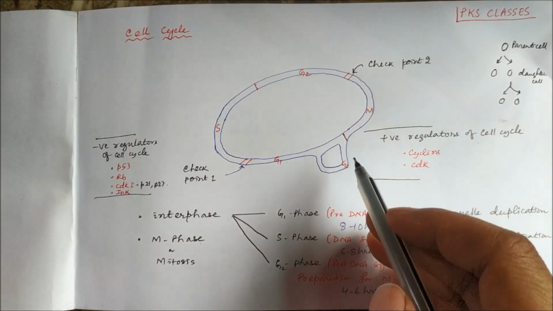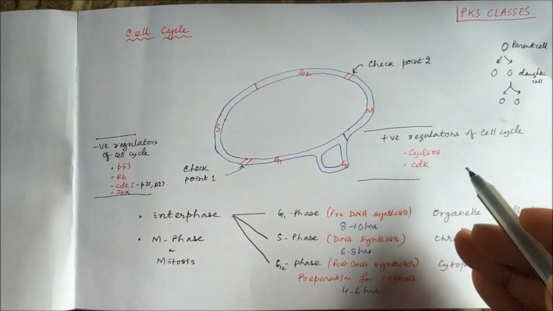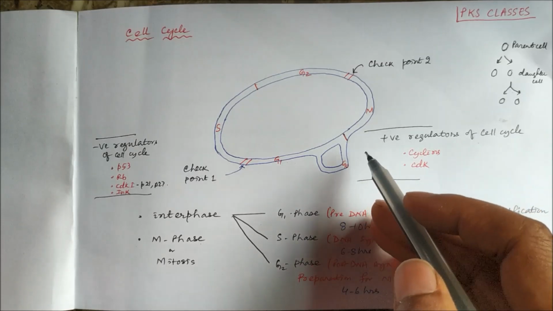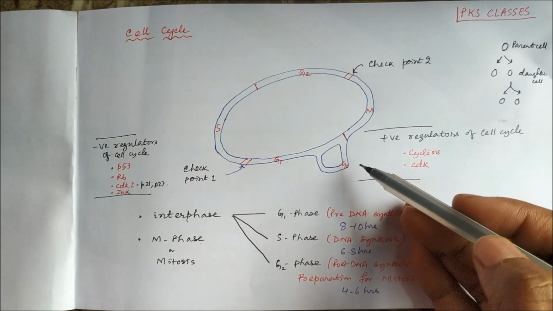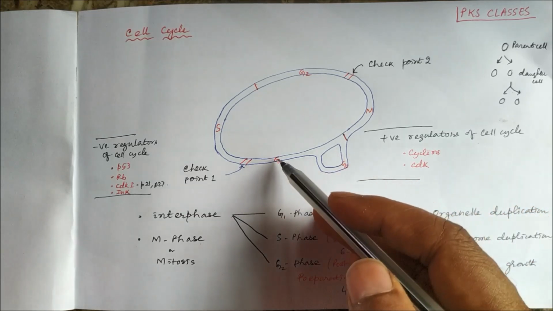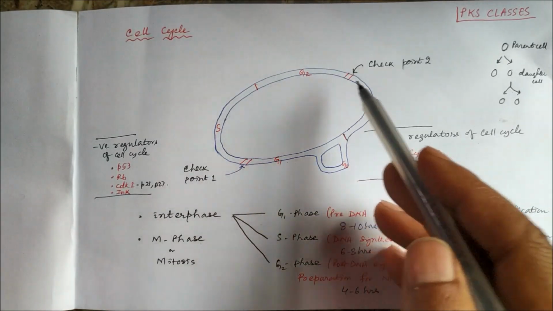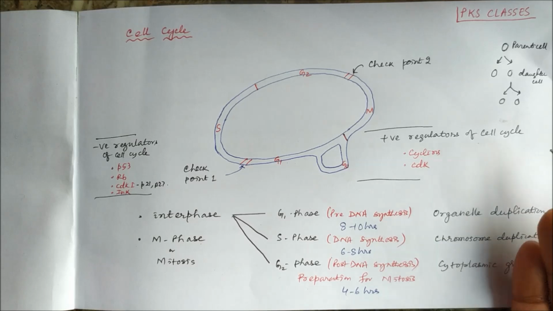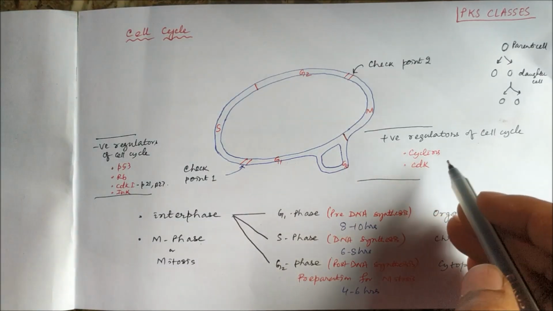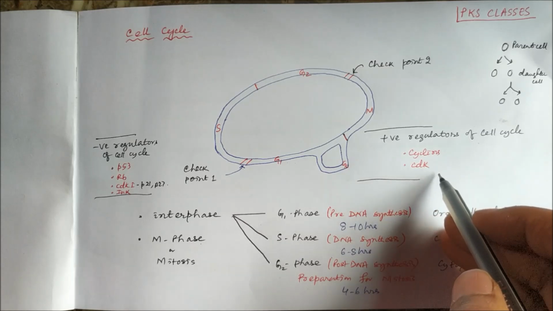And for other cells, there are some positive regulators of cell cycle which will help the cell to move from G0 to G1 phase, from G1 to S, from S to G2, from G2 to M, like that. And these positive regulators of cell cycle are called cyclins and cyclin-dependent kinases.